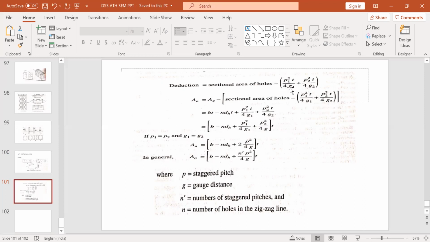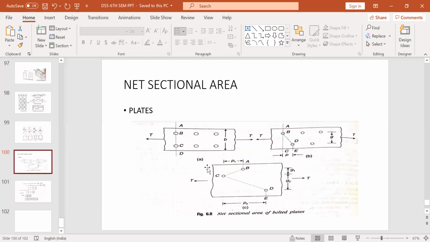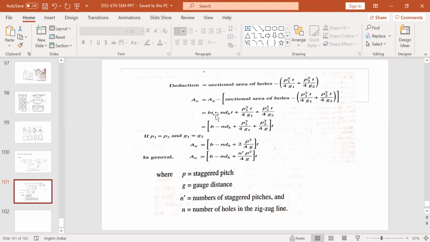That means there are only two staggers here. This is being explained for this plate only, since there are only two staggerings: one from this hole to this hole, another from this hole to this hole. All right, so you perform this bracket operation, then you get (B minus n d_h plus P1 square by 4G1 plus P2 square by 4G2) inside the bracket, into t.